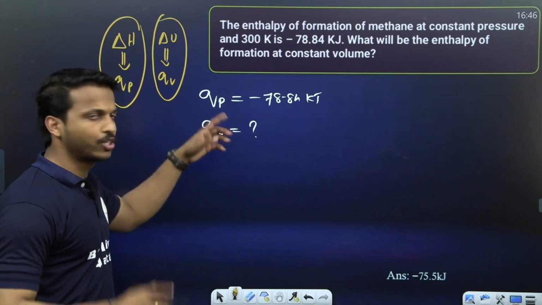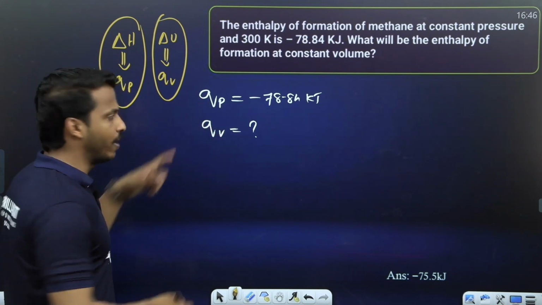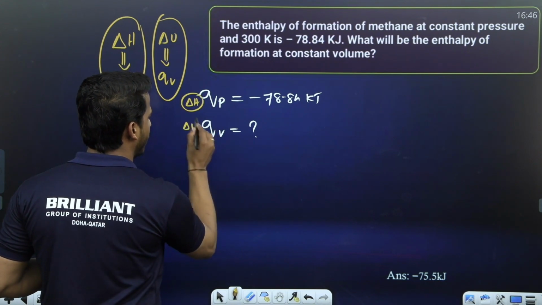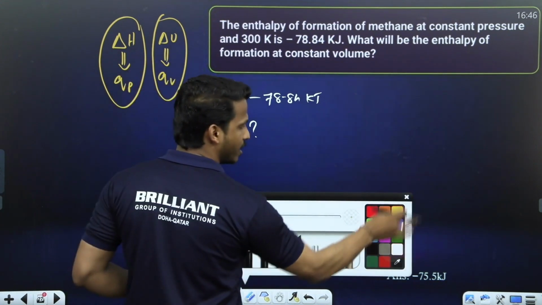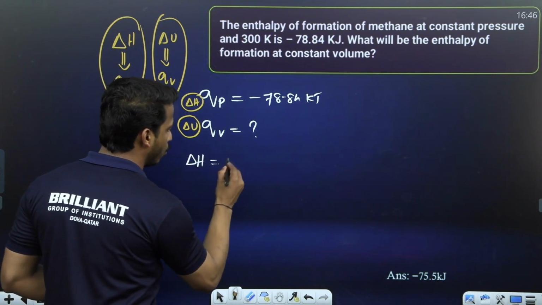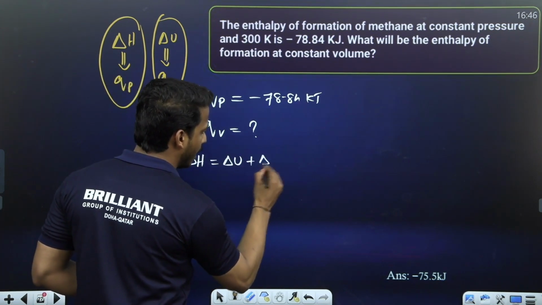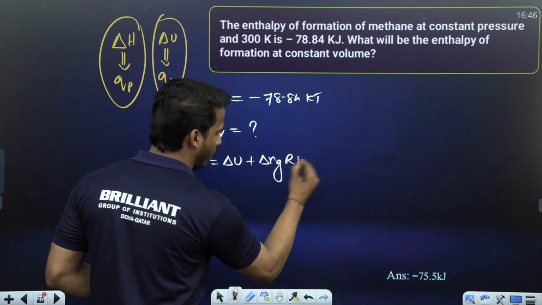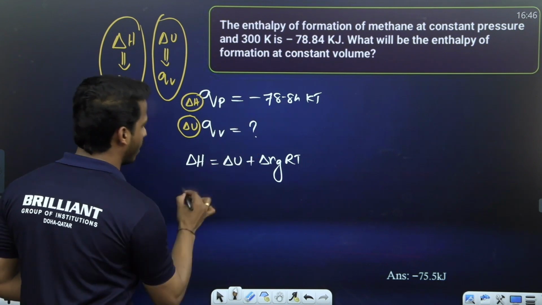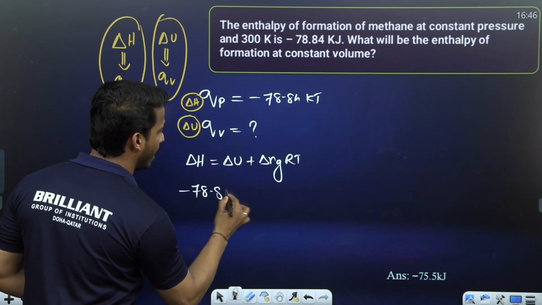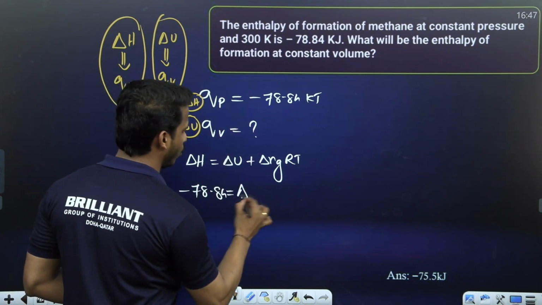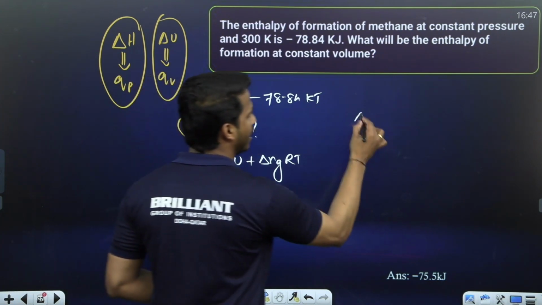So actually delta H is given. This is delta H and they are asking for delta U. Is it clear to all of you? What is the equation relating delta H and delta U? Delta H equals delta U plus delta n g RT. Delta H is already given: minus 78.84 kilojoule. Careful. And to calculate delta U, we need delta n g.